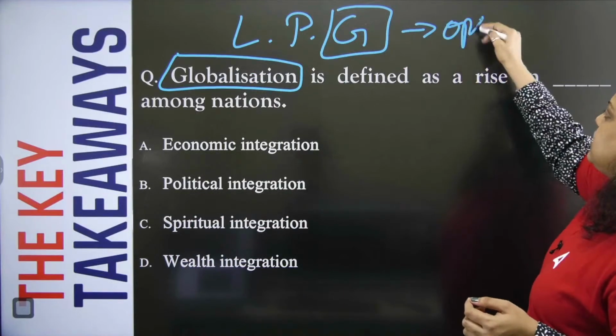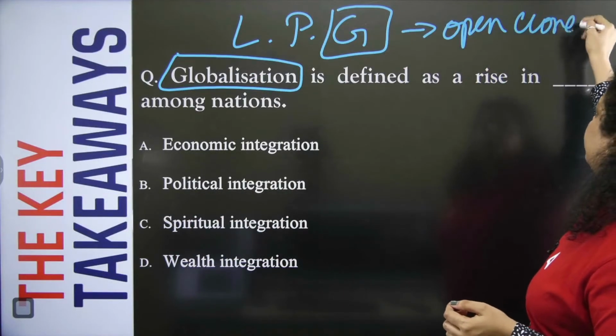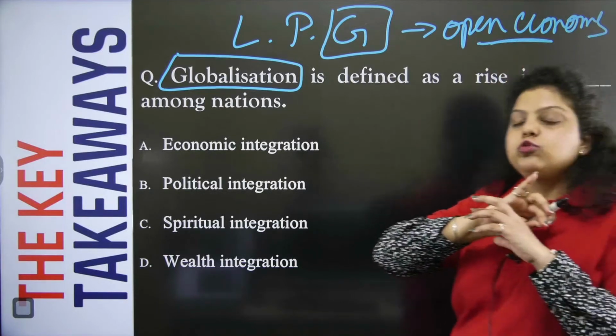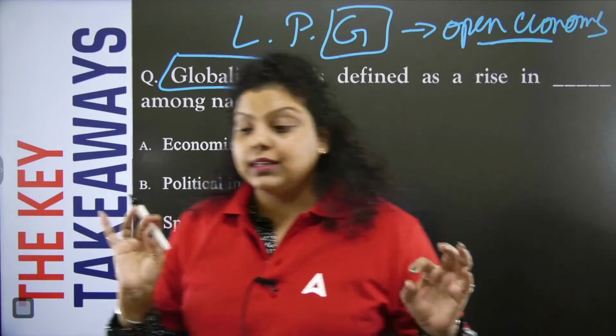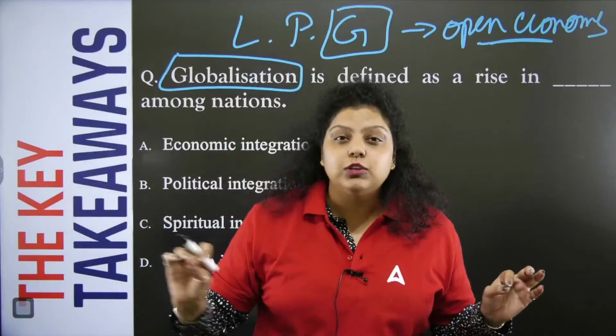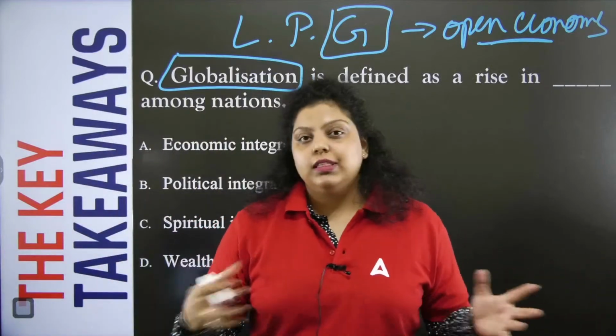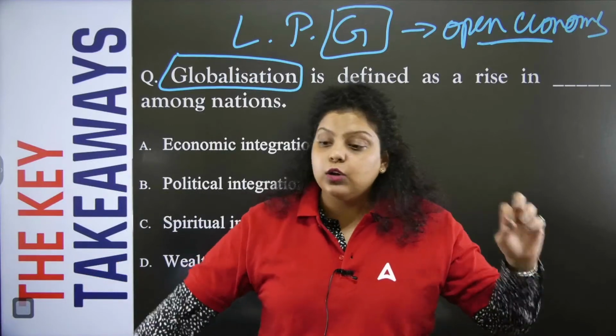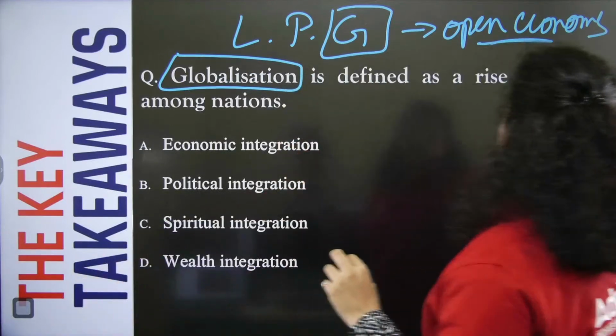Because of globalization, the Indian economy became an open economy. Now what is an open economy? A kind of economy where there are no restrictions in foreign trade, in the export and import of goods and services, that economy is known as an open economy.